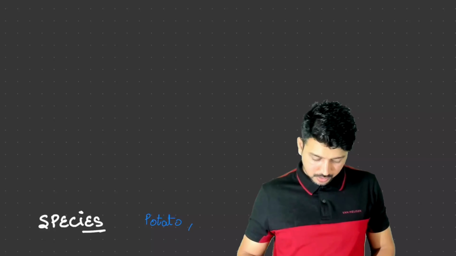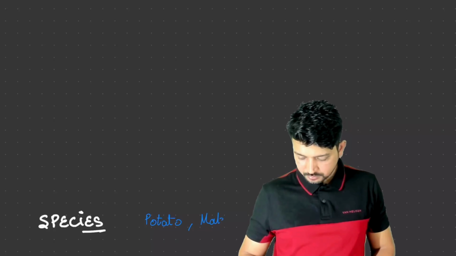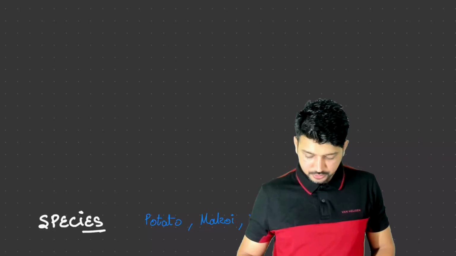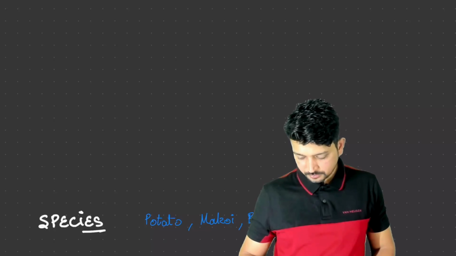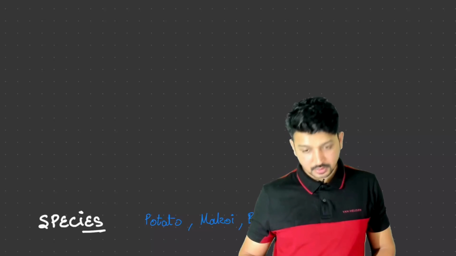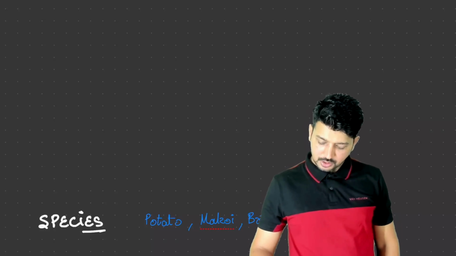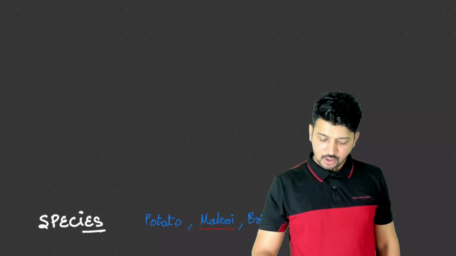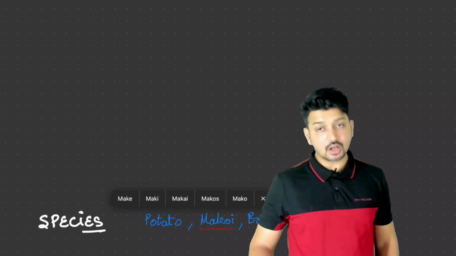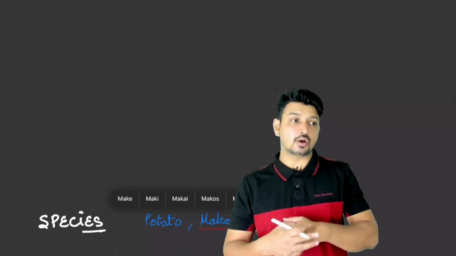We have makai, and we have brinjal. All these, makai, brinjal, potato, are different species.